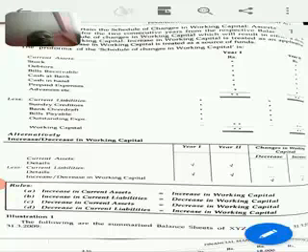Now before starting this fund flow statement, I will assume that you have a basic understanding of corporate accounting. Still, to reiterate some points, we need to focus on the term equity share capital. What is equity share capital? You know that a company issues shares and that share is called equity share capital. The equity means ownership, meaning the holder of an equity share will have ownership in the company.